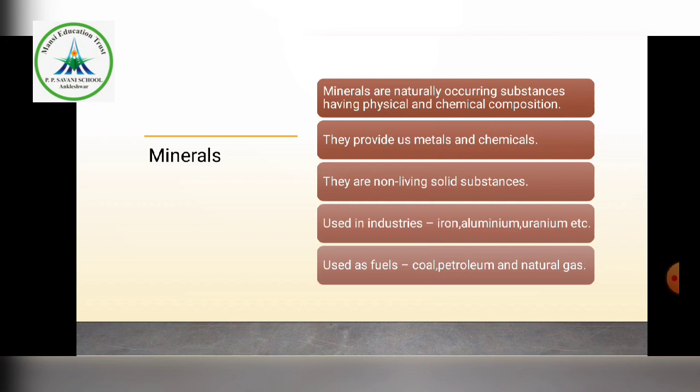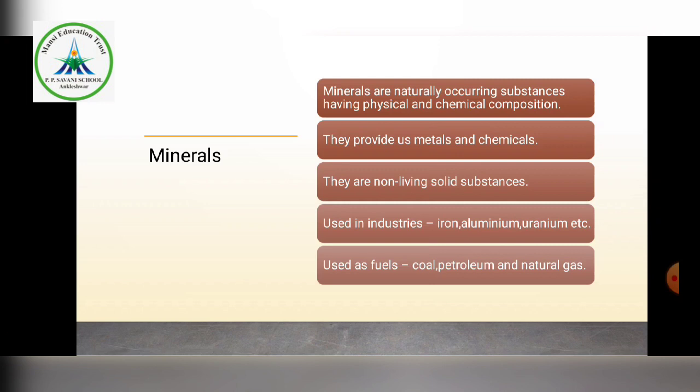They provide us metals and chemicals. Gold is considered a metal, and among chemicals, sometimes you can say lime is a chemical. They are non-living solid substances, non-living as well as solid. These minerals are used in industries.